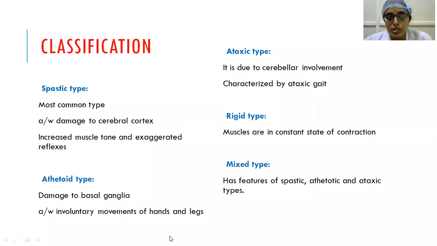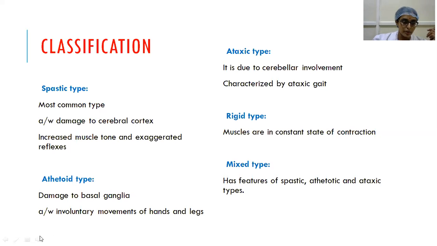So coming to the classification, the spastic type is the most common type, and it is associated with damage to the cerebral cortex. In spastic type, there will be increased muscle tone and exaggerated reflexes. And coming to the next variety, when the basal ganglia is involved, you have the athetoid type where there will be involuntary movements of hands and legs. With cerebellar involvement, you have the ataxic type of cerebral palsy. In rigid type, the muscles remain in a constant state of contraction. And in mixed type, it has features of different types like spastic, athetoid, or ataxic varieties.